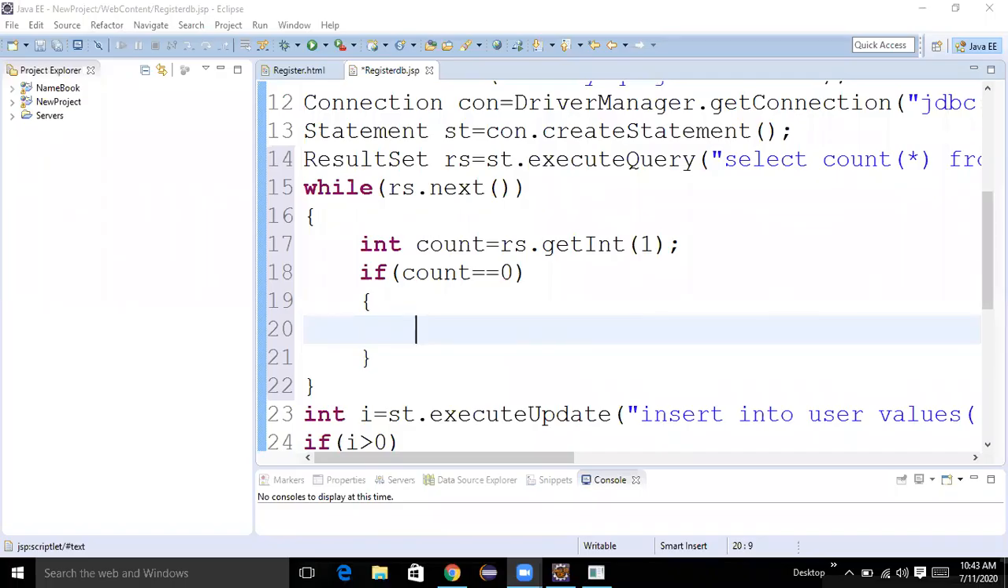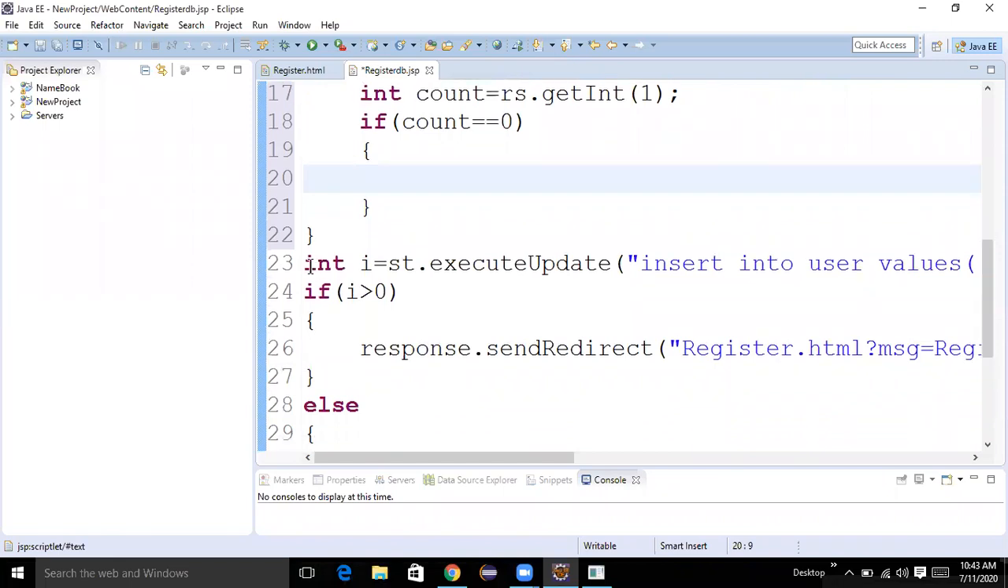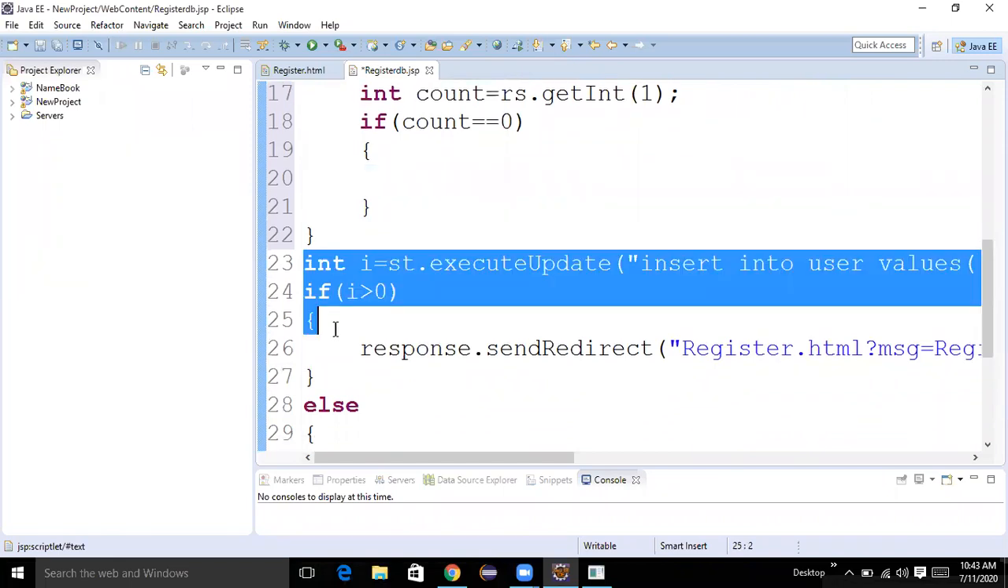Suppose the username was not available, at that time what do we need to do? We need to store data into the database. At that time we need to use this one.